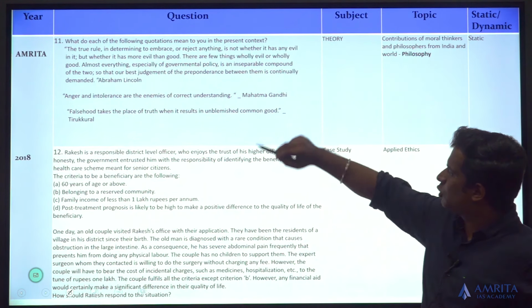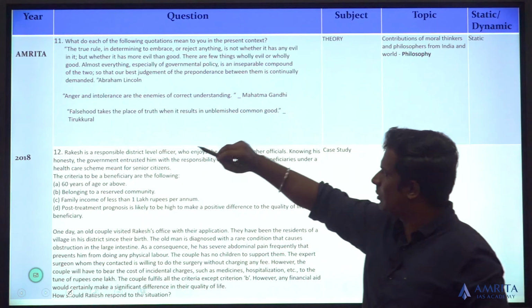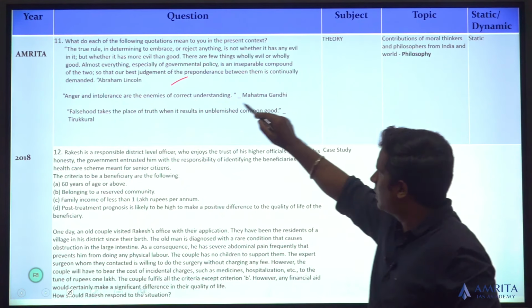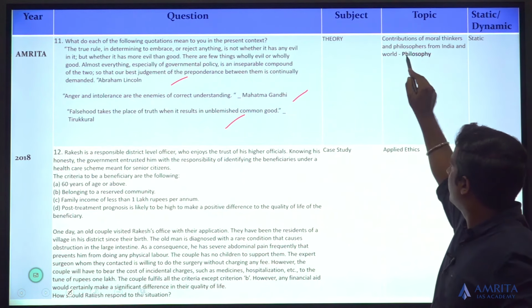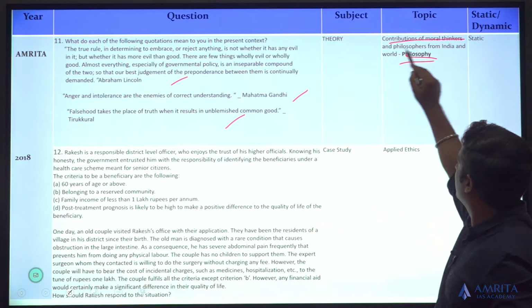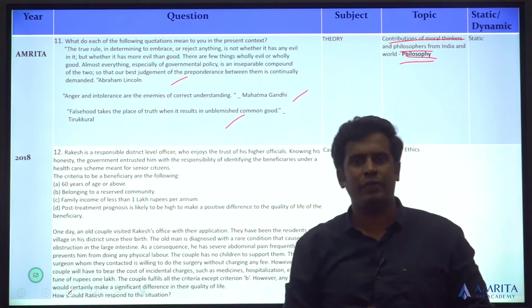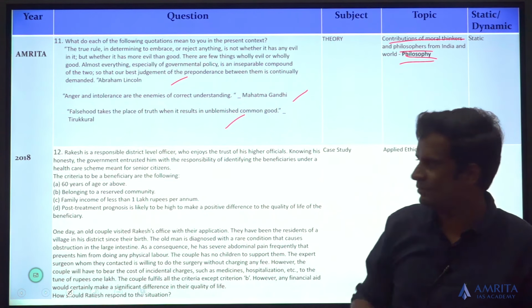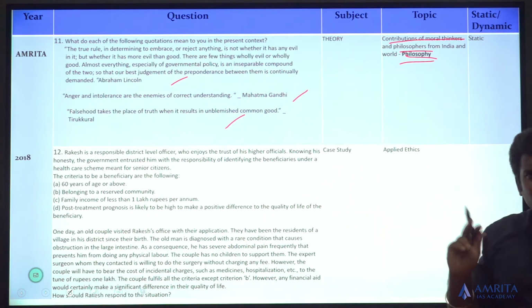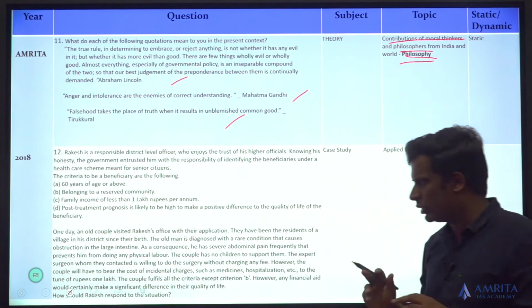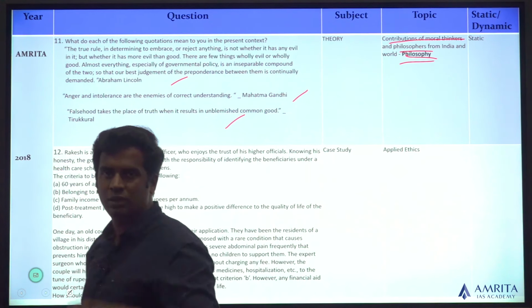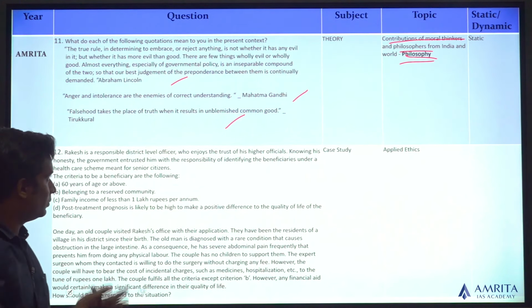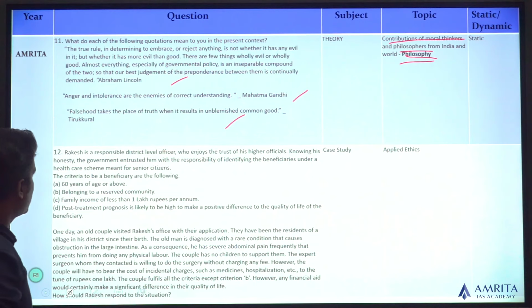Then with regards to quotations, there have been three quotations asked. One is by Abraham Lincoln, the other is by Mahatma Gandhi and the other is taken from the Tirukkural. So again, contribution of moral thinkers and philosophers from India and the world. Philosophy. 2018 has been a good mix of all three parts, that is administrative ethics, behavioral ethics and also the philosophy part of ethics.